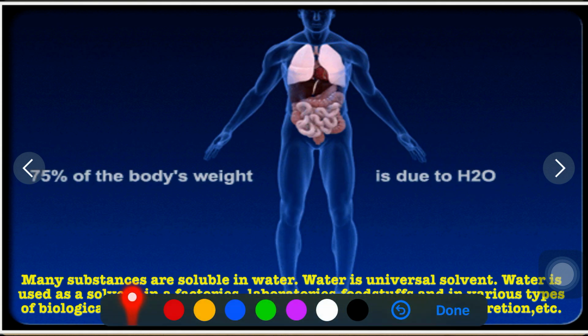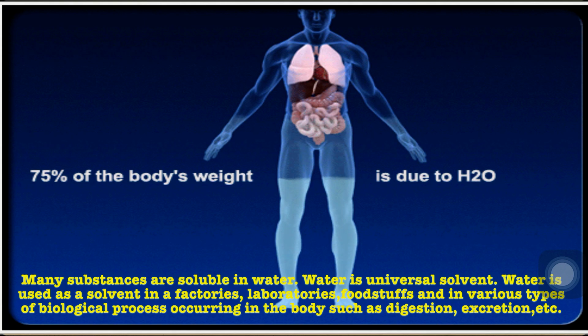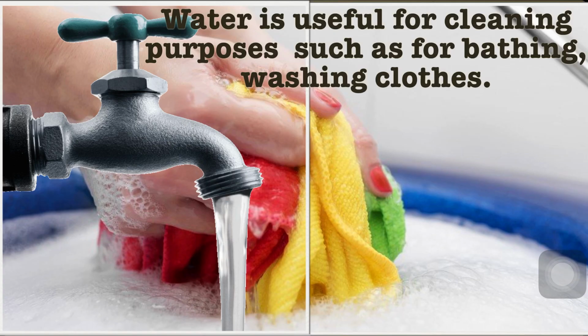Then only the process will be carried out. Water is useful for cleaning purposes such as bathing, washing clothes, etc.